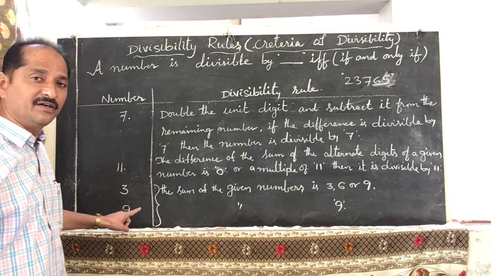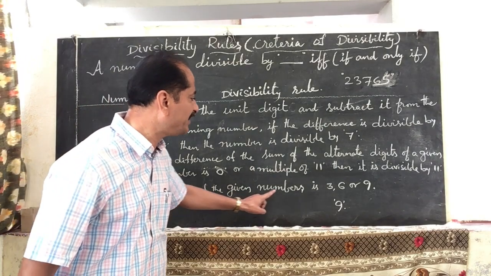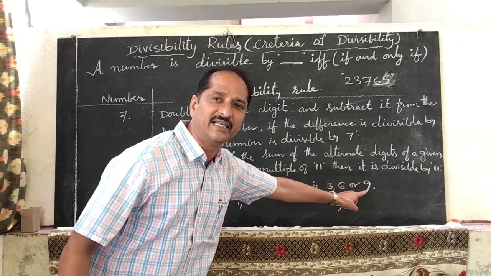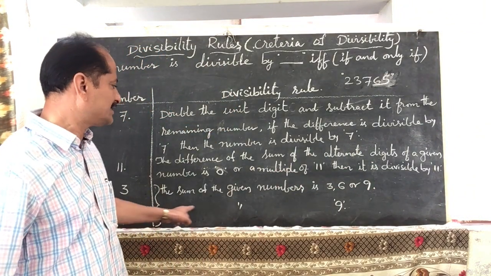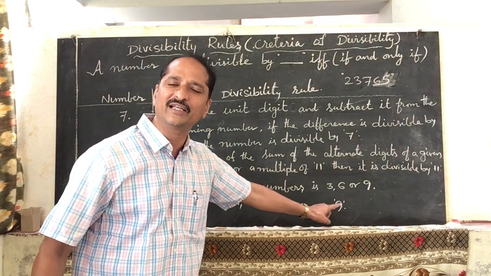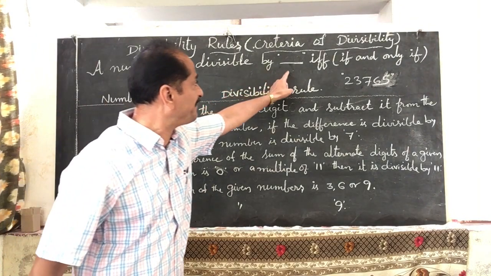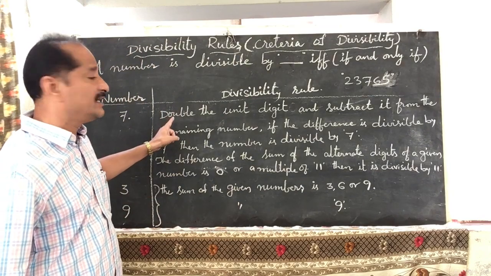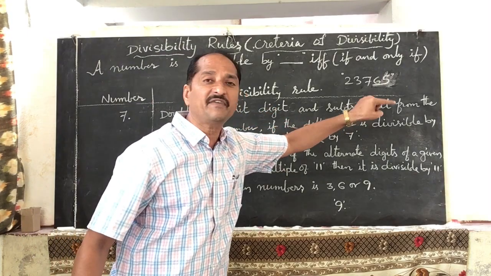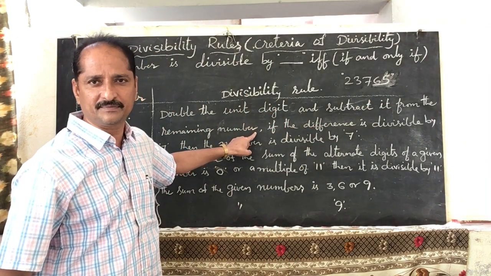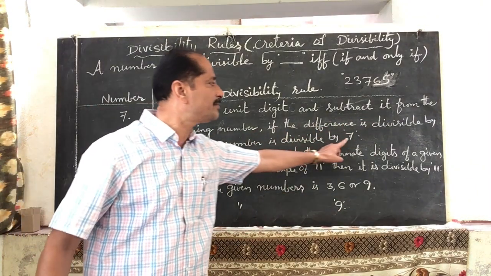So divisibility of 3: the sum of the digits of a given number is 3, 6 or 9, then that number is divisible by 3. In the same way for 9, the sum of the digits should be 9, then only it is divisible by 9. And divisibility of 7: a number is divisible by 7 if and only if you double the unit digit and subtract it from the remaining number. If the difference is divisible by 7, then that number is also divisible by 7.